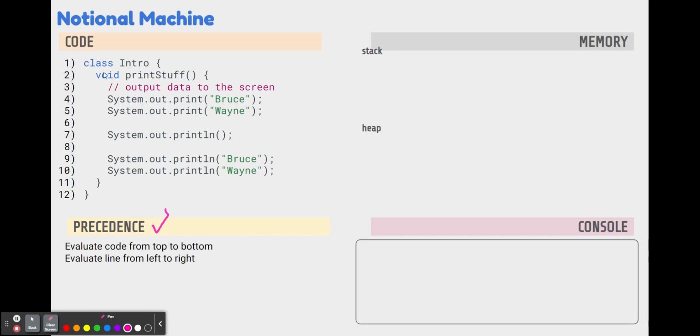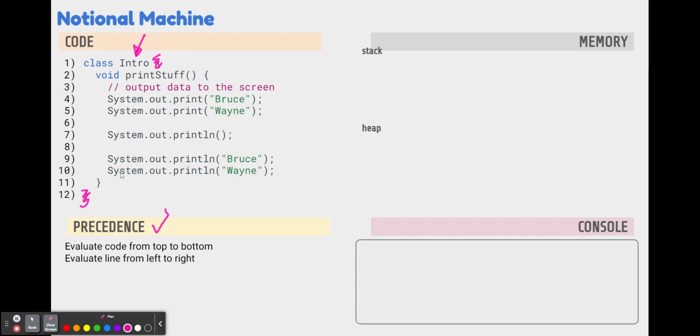So in our code, the first thing that we have on line one is a class named intro. Now, everything in Java needs to be inside of a class. A class is going to be a collection of all the code that we want to run. And so our class begins at this opening curly at the end of line 1, and it ends all the way at this closing curly on line 12.